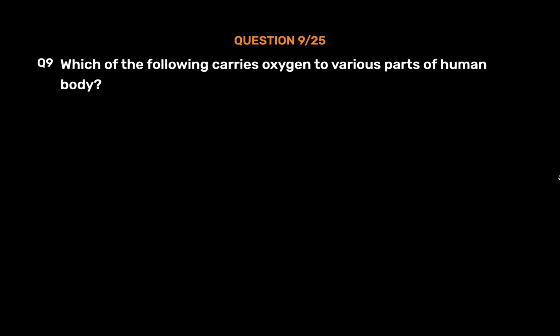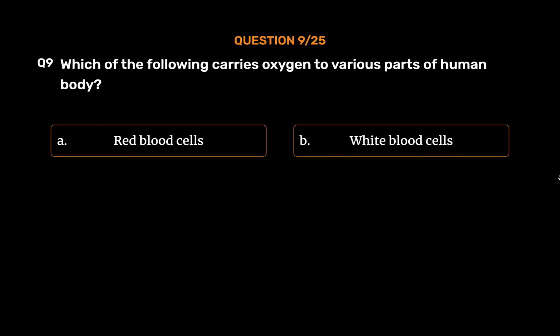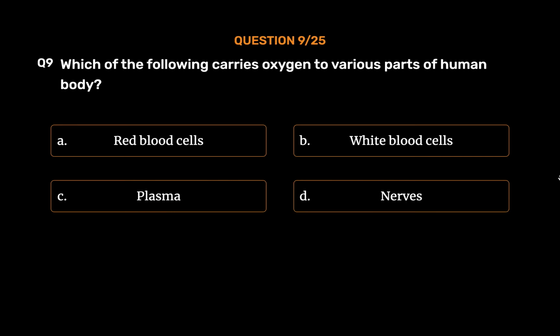Question number 9. Which of the following carries oxygen to various parts of human body? Option A. Red blood cells. Option B. White blood cells. Option C. Plasma. Option D. Nerves. The correct answer is option A.